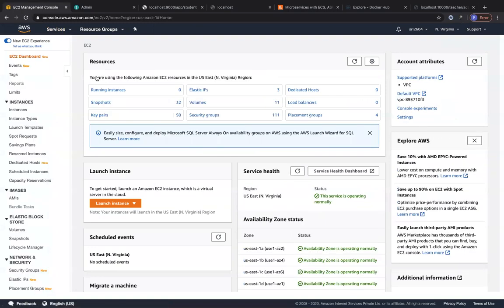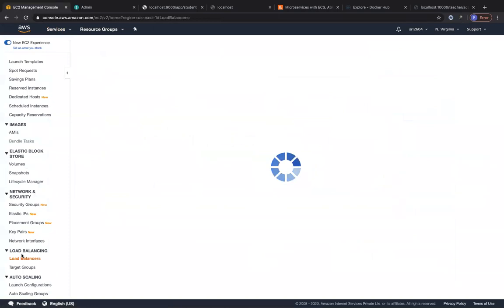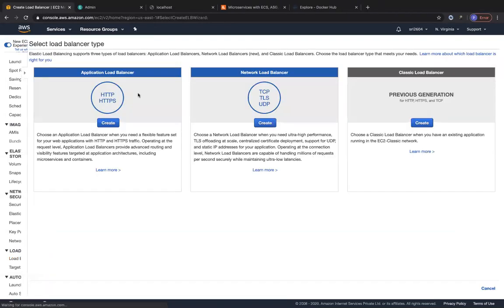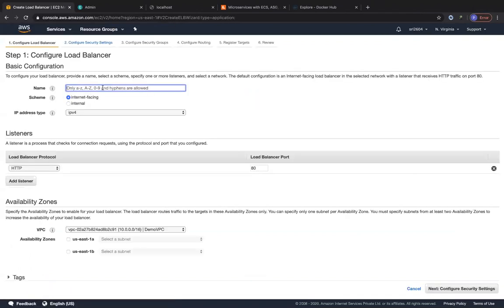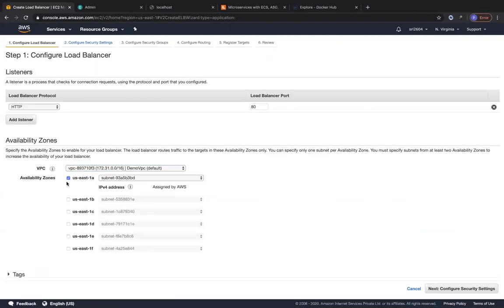So you guys should be pretty familiar with how to create load balancers now. So let's go to load balancers below. Since we are going to do path-based routing, we are going to go ahead and use an application load balancer. So let me create an application load balancer. Let me give it a name. I'm going to call it microservices ALB. I'm going to keep it internet facing. And I'm going to choose my default VPC where I have 6 availability zones, which I'm going to choose.